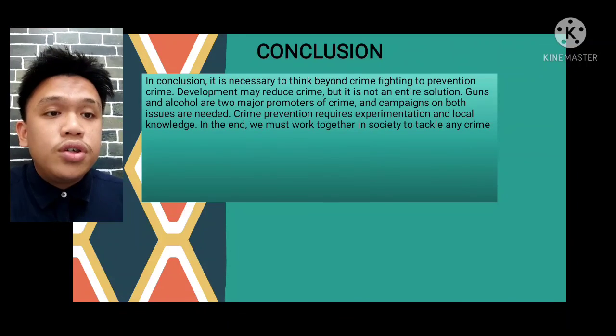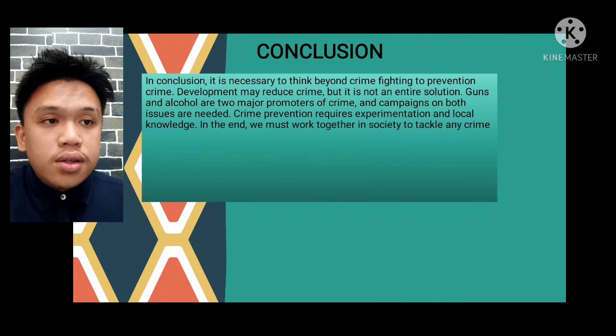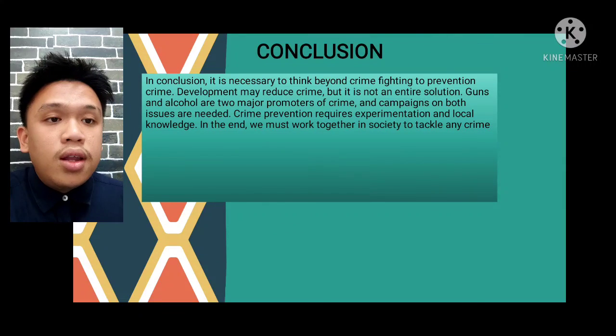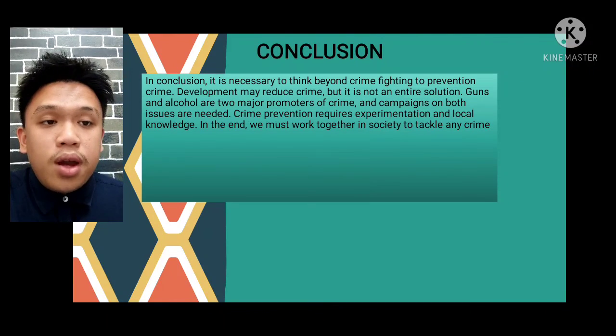In conclusion, it is necessary to think beyond crime fighting to crime prevention. Development may reduce crime, but it is not an entire solution. Guns and alcohol are two major promoters of crime, and campaigns on both issues are needed. Crime prevention requires experimentation and local knowledge. In the end, we must work together in society to tackle any crime.